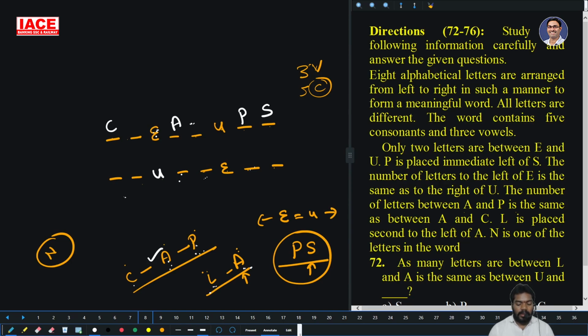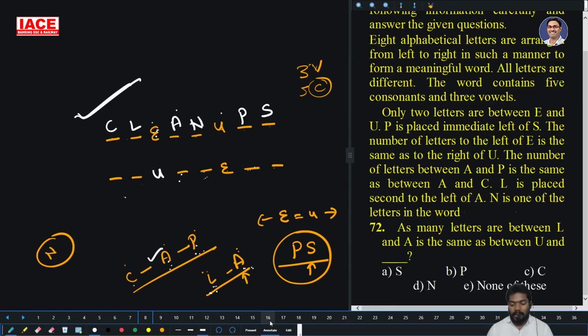Then L is second left of A. Then the remaining is N. Is this a meaningful word? Yes, this is a meaningful word. That's the answer. So the 3 vowels are U, A, E, and the 5 remaining are consonants. So it is the meaningful word. So that is all.